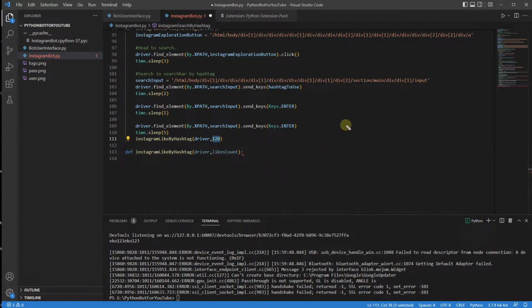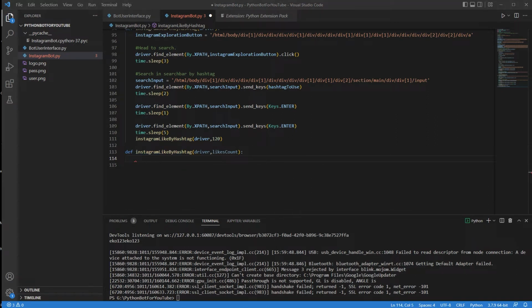Now, keep in mind that we should be aiming at maximum of 1200 likes per day, right? So you can be running this bot with these parameters 10 times, right? Because obviously this multiplied by 10 is going to be giving you 1200. So just don't overdo it. Now, if you want to overdo it, you can always change this number to 80, for example, and stuff are going to be great. Good. Instagram, like by hashtag, and here I can either do another function, perform liking action, because obviously you can like by hashtag. This is an action on its own, so I'm just going to leave it like so.